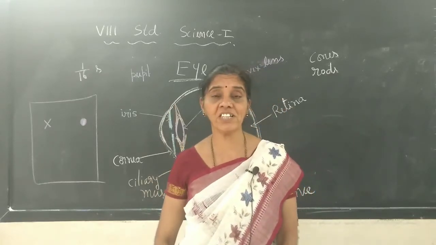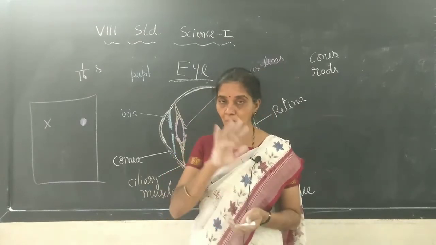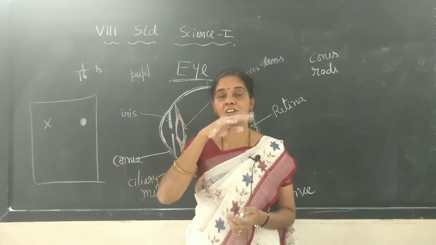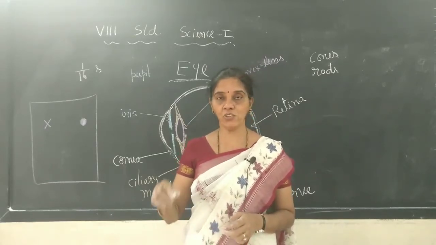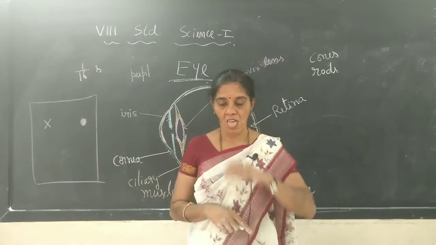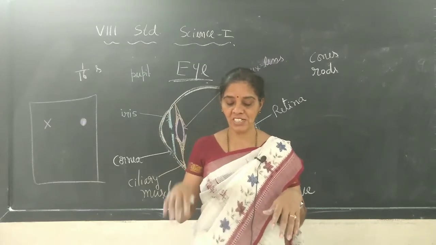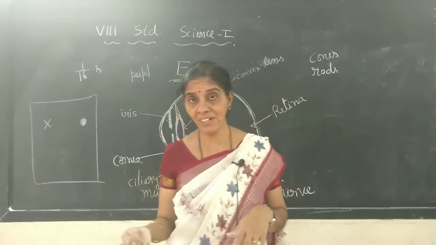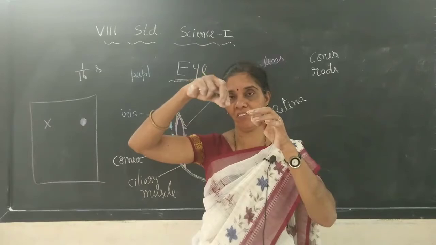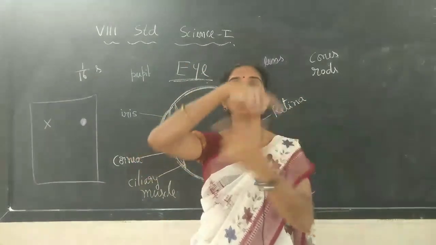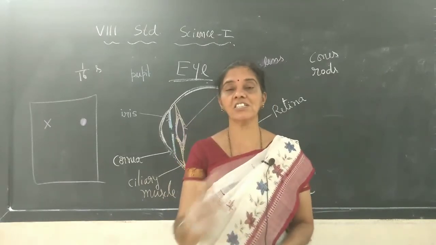You can try one more activity at home, children. You take one white cardboard, any thick book or chart paper, white color also you can use. Okay, and on one side you draw the cage of the bird, and on the back side you draw a bird diagram. So one side cage, one side bird diagram on a single cardboard. Then with the help of some thread or rope you try to make it move fast, so that both sides, front and back, you should be able to see continuously.